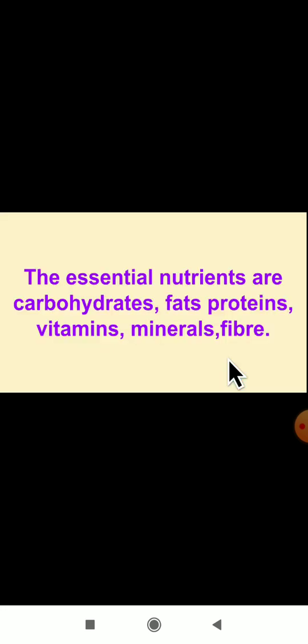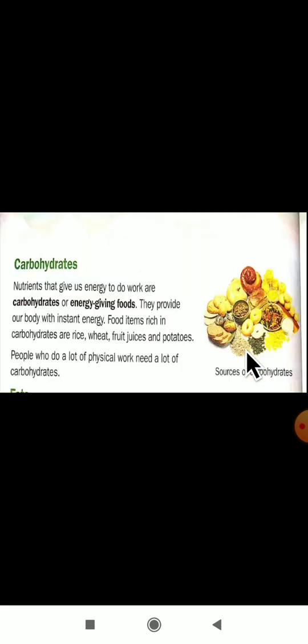Can you tell which are the essential nutrients present in a food? The essential nutrients are carbohydrates, fats, proteins, vitamins, minerals and fiber. These are the essential nutrients.